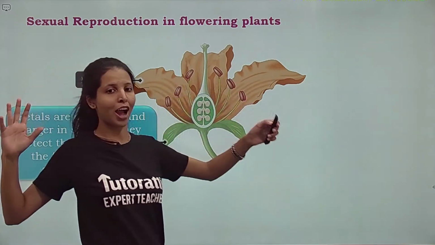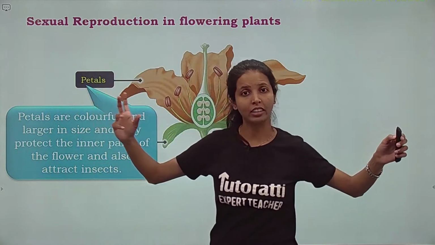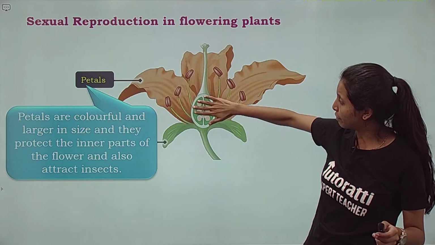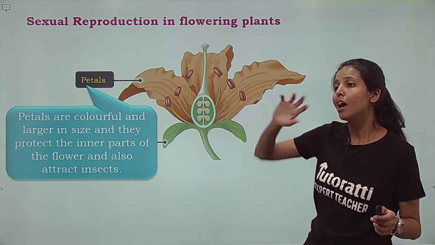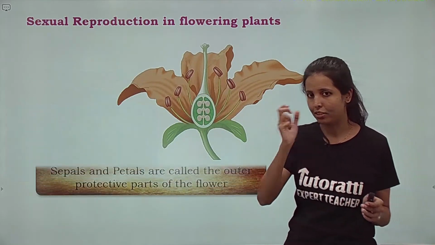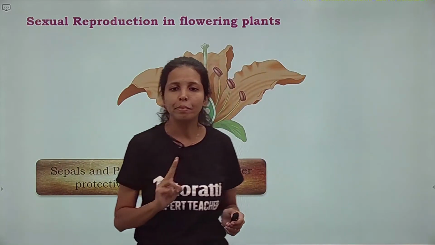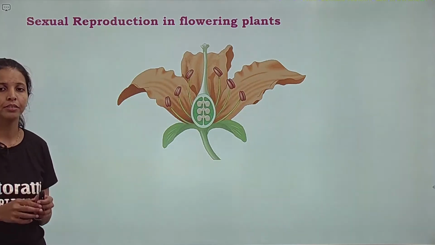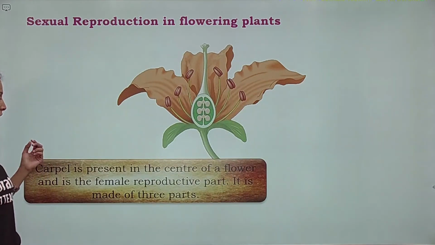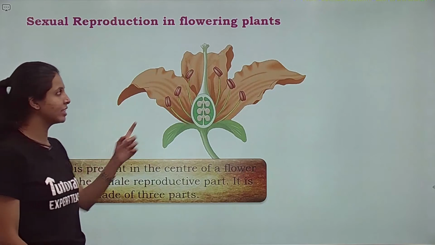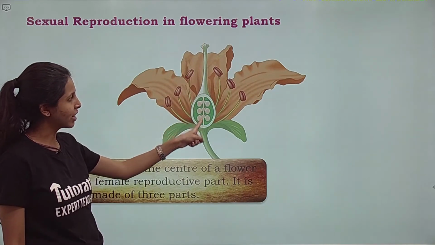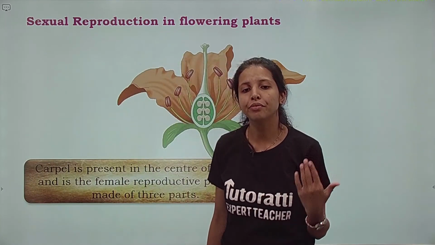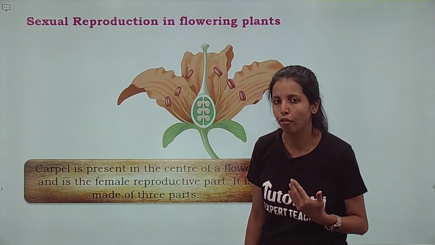Yes. फिर आते हैं petals. Petals are going to be large, colorful, attractive. Also, they are going to protect the inner part of the flower, जो important होते हैं, and also attract insects. Sepals and petals are called the outer protective part of the flowers. Next, carpel is present in the center. ये flower के center में जो आपको दिख रहा है, that is called carpel, and it is the female reproductive part of the flower.